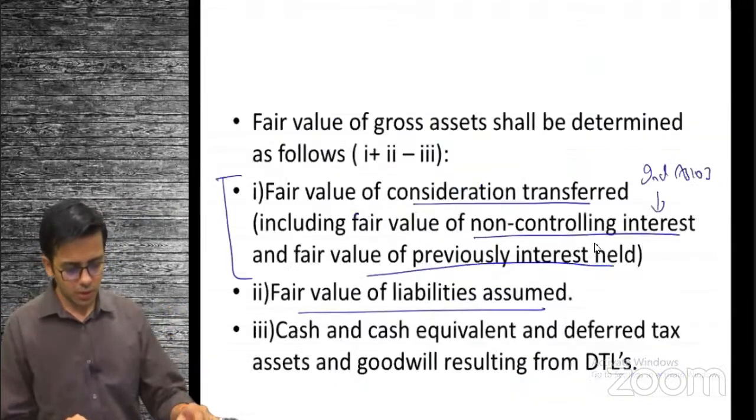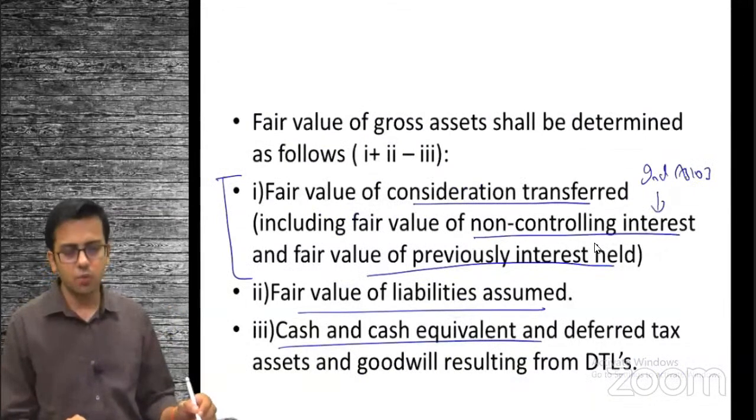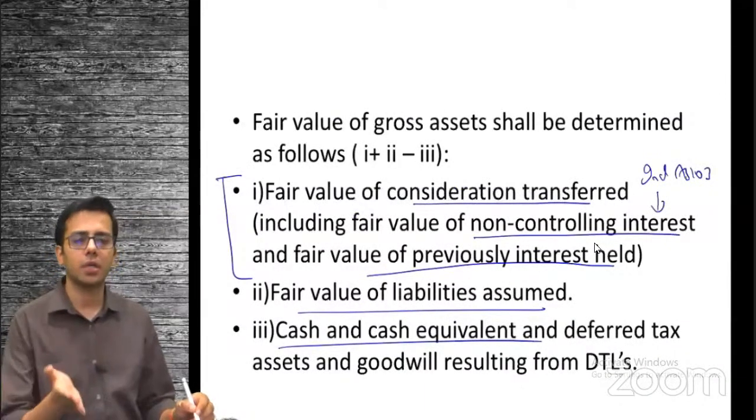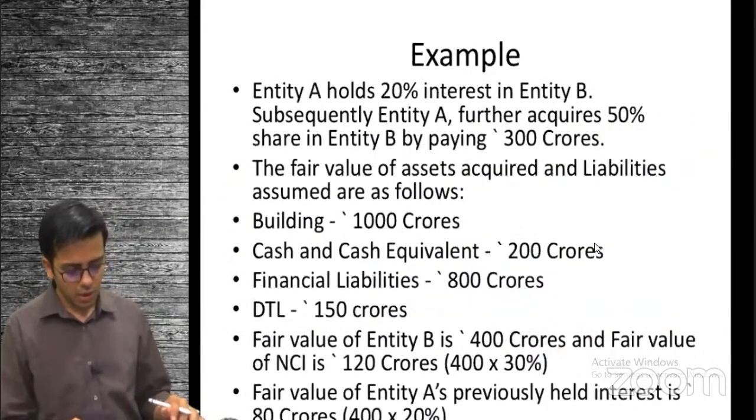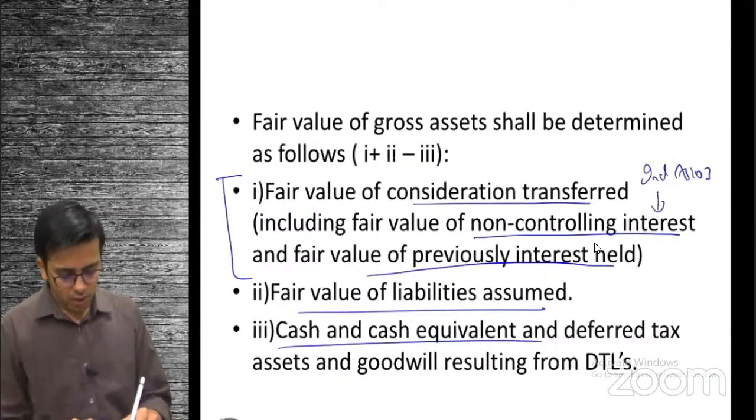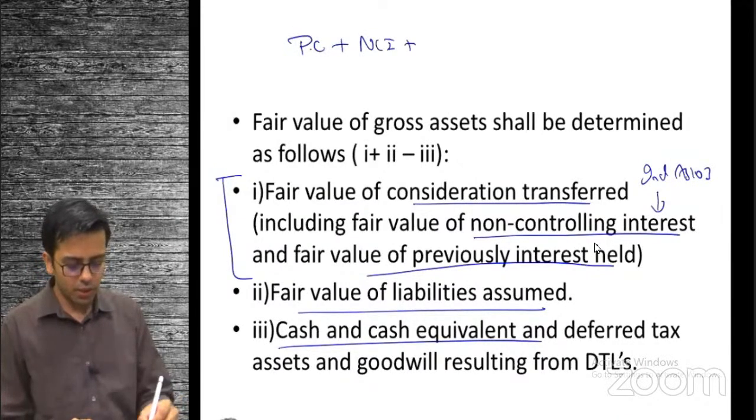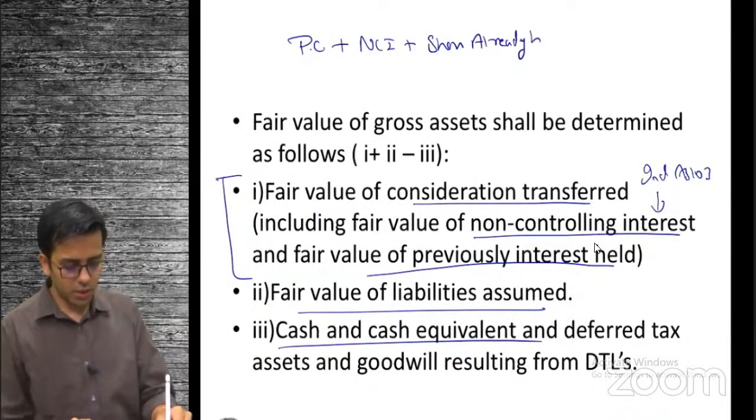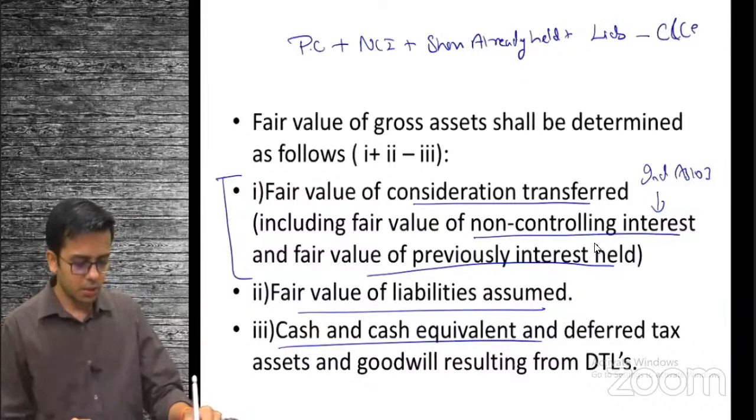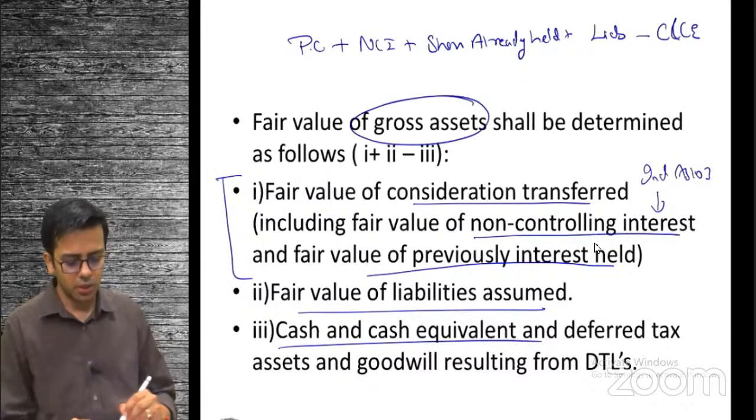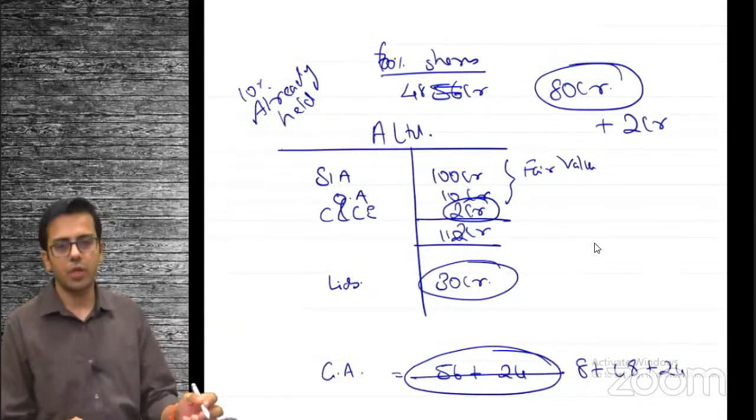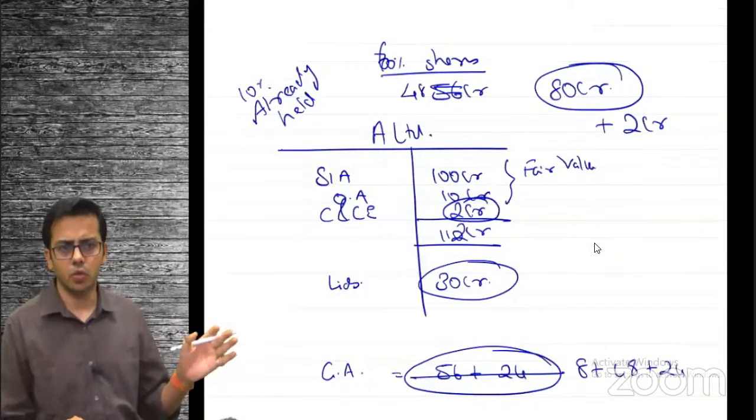So it says you should reduce those cash and cash equivalents. Then it talks about deferred taxes. Deferred taxes are not considered to be assets. That is why it says to ignore deferred taxes completely. So what the formula says is: the purchase consideration that you have paid, plus fair value of non-controlling interest, plus shares already held, plus liabilities, minus cash and cash equivalent. This gives you the value of the gross assets that you have purchased. In our example, the gross value of the asset purchase is 110 crore. I hope it is clear.